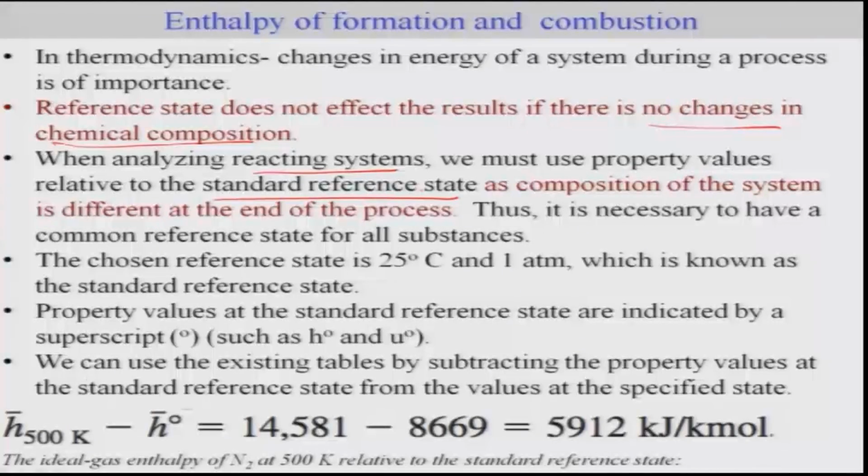Thus, it is necessary for the reacting system to make use of a common reference state for all the substances. The chosen reference state is 25 degrees Celsius and 1 atmosphere, which is a typical standard reference state, and this is what we are going to use for calculating all the properties.